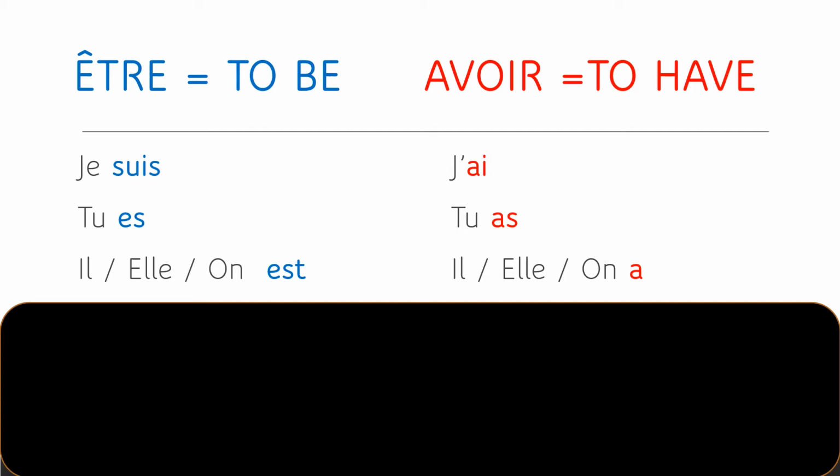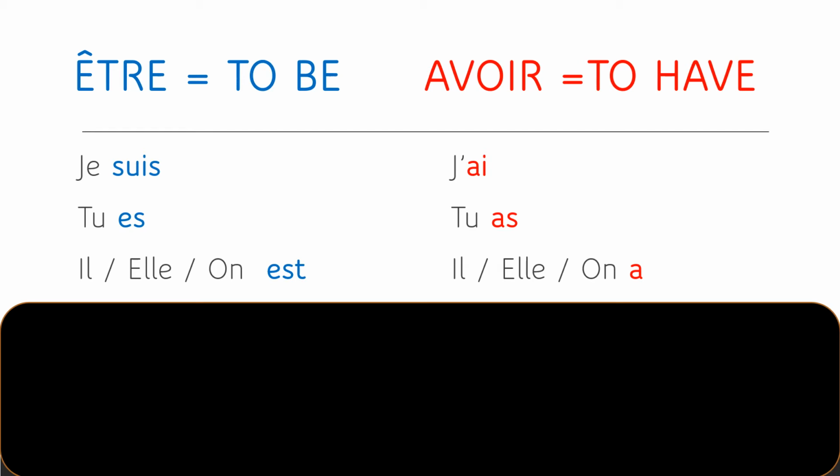D'accord? So, when we want to conjugate être, qui veut dire to be, we say je suis for I am, tu es for you are, il est for he is, elle est for she is, and on est for everyone is.